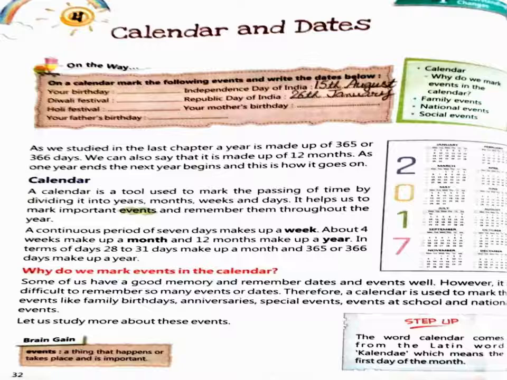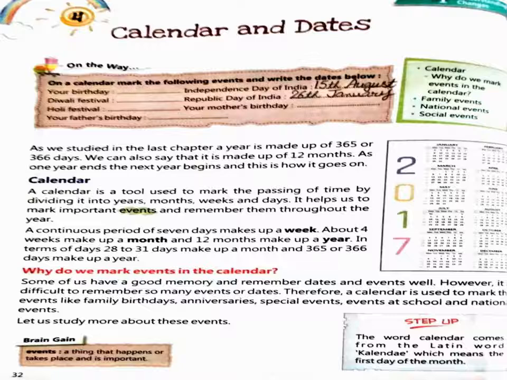Already you know that in a year there are 365 or 366 days. Why 366 days? Because in a leap year, February has 29 days. That's why in that year, the year has 366 days.